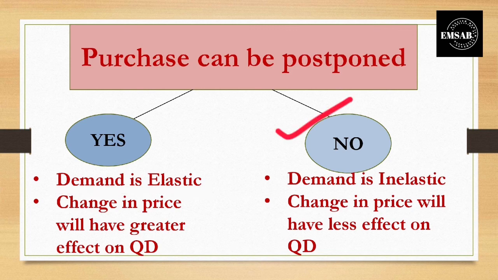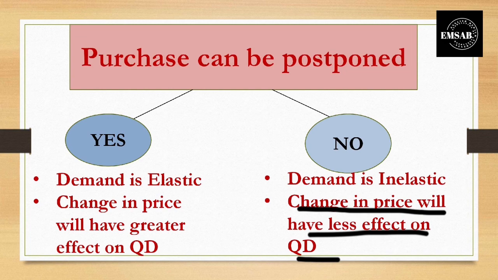On the other hand, if you think that no, you should purchase it in an emergency, you cannot postpone or delay the gold jewelry. Suppose your function will be on the next day, so you need the gold jewelry in an emergency. You cannot delay the purchase of that product. Even if the price of the product is very high, you will have to purchase it. So in this case, the demand is inelastic. It is less sensitive towards a change in the price. Whatever the price is, you will demand the gold jewelry. So changes in the prices will have a less effect on the quantity demanded.